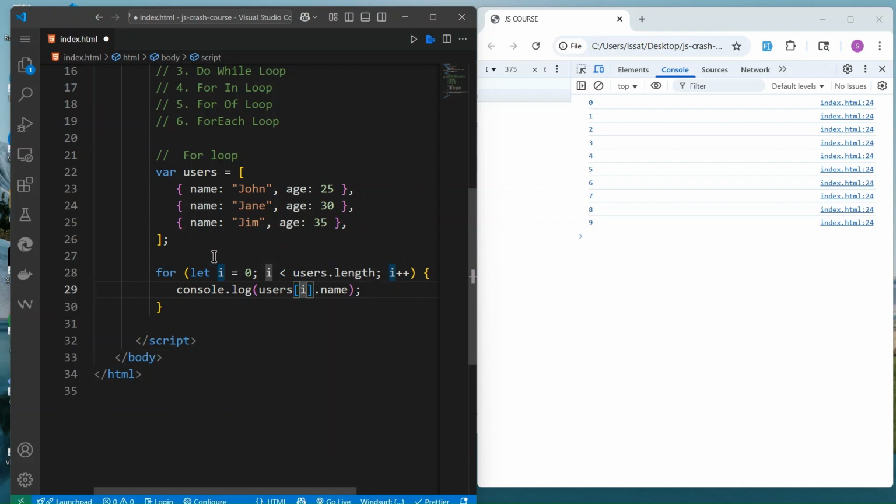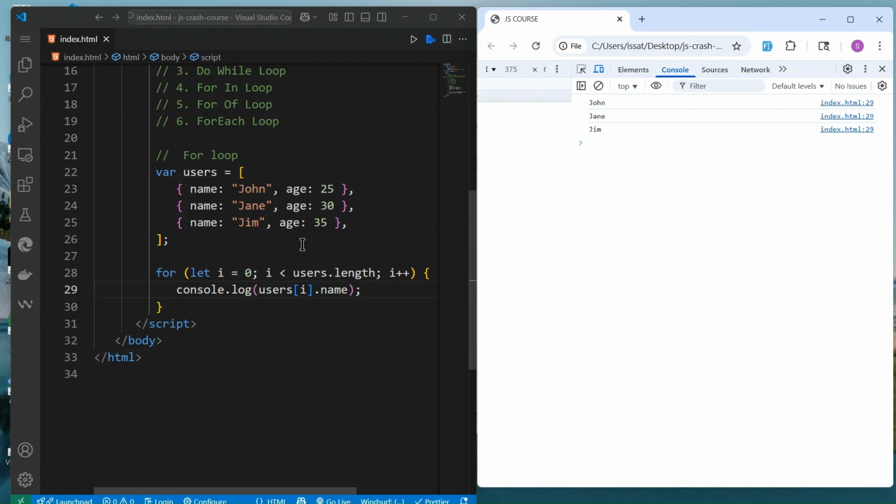If i is equal to 1, we put 1 here and we get the second element. Let me save that and reload. You see that we get John, Jan, and Jimmy. But once i is no longer less than the number of items in the array, the execution just stops.